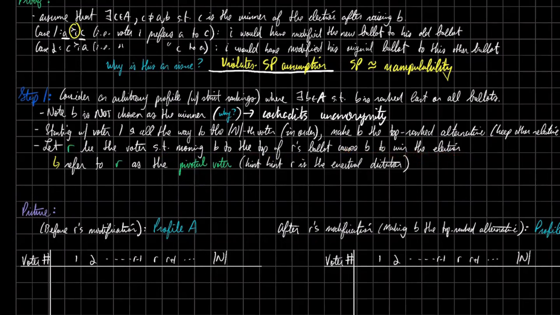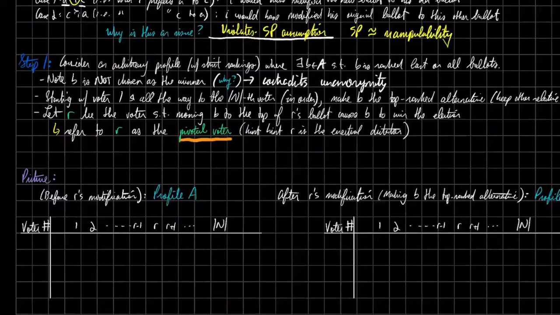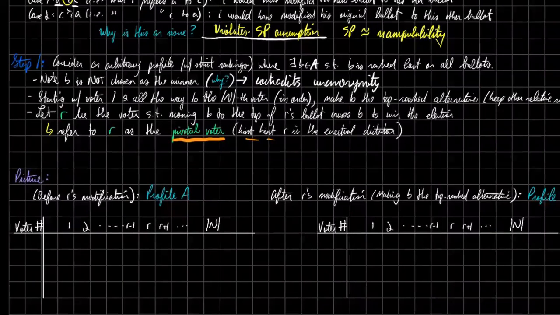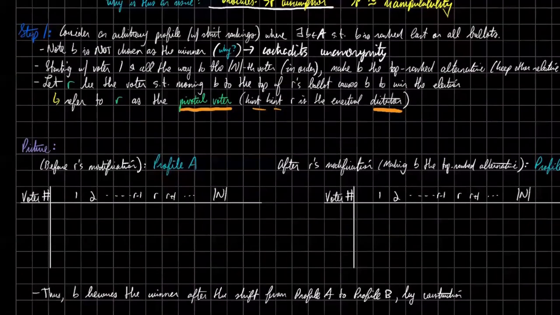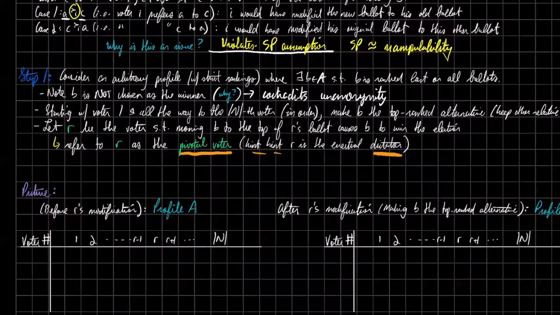We're going to introduce some new terminology here: R is the pivotal voter. In the literature, when they prove the Gibbard-Satterthwaite Theorem, they use this exact term, pivotal voter. And this is hinting at the fact that R is going to be our eventual dictator. So let's map out what the profiles look like right now, because it's confusing to see a bunch of these things as just mathematical formalizations. It's a lot easier to see them in terms of profiles.